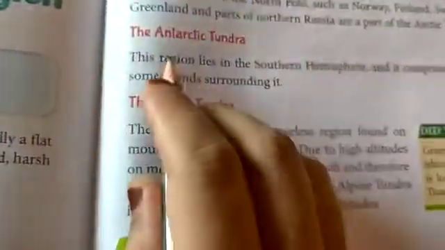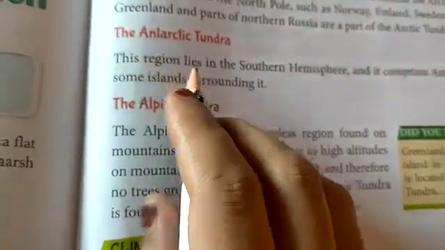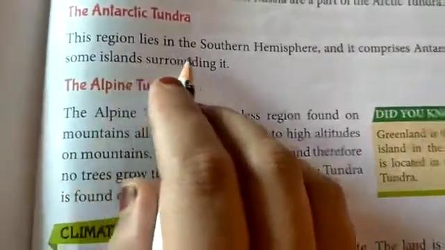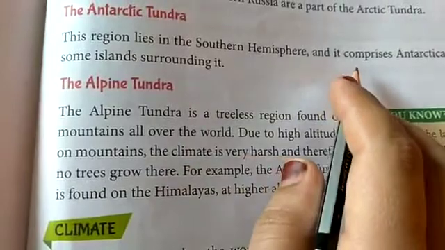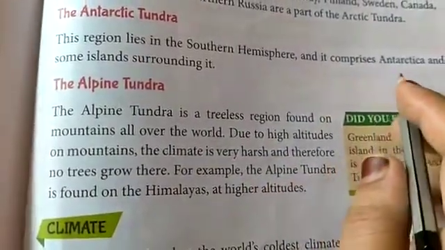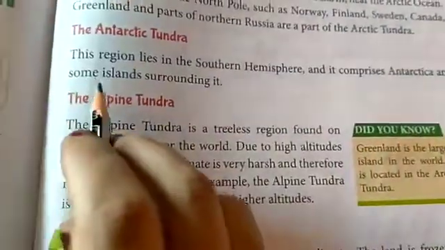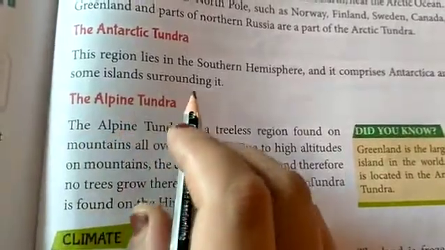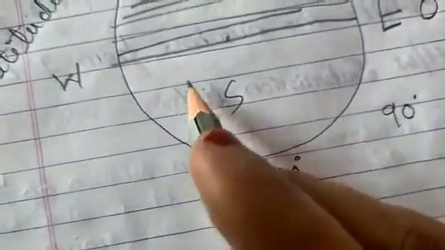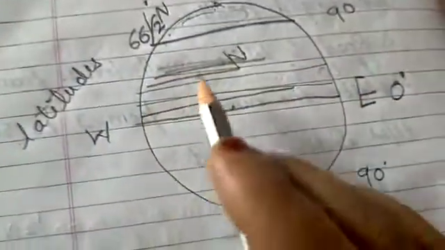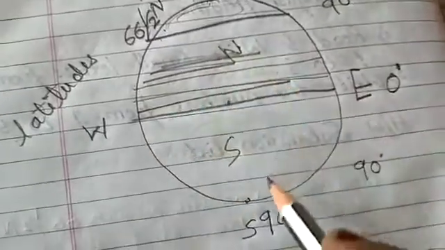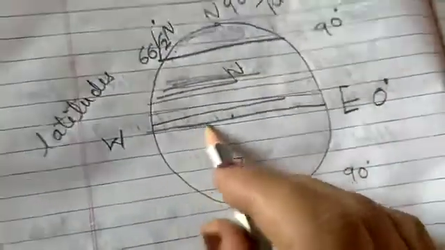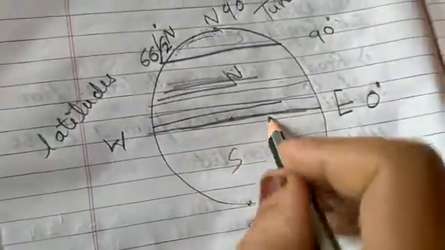Next is the Antarctic tundra. The region lies in the southern hemisphere and it comprises Antarctica and some islands surrounding it. Suppose this is Earth, this is the northern hemisphere, this is the southern hemisphere and this one is the equator.